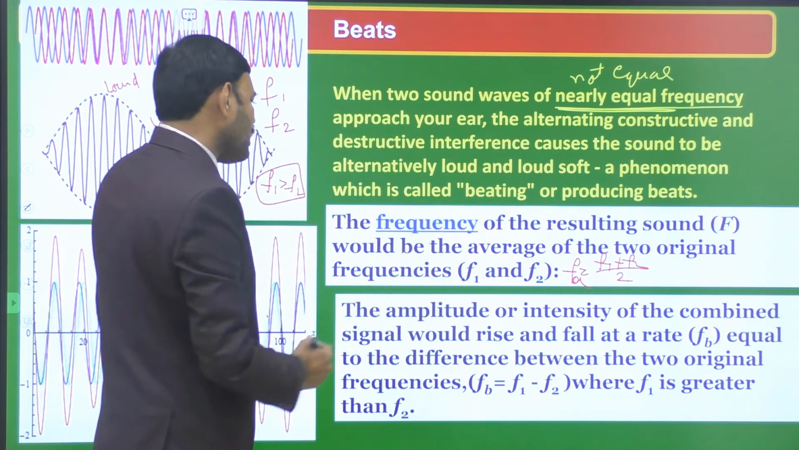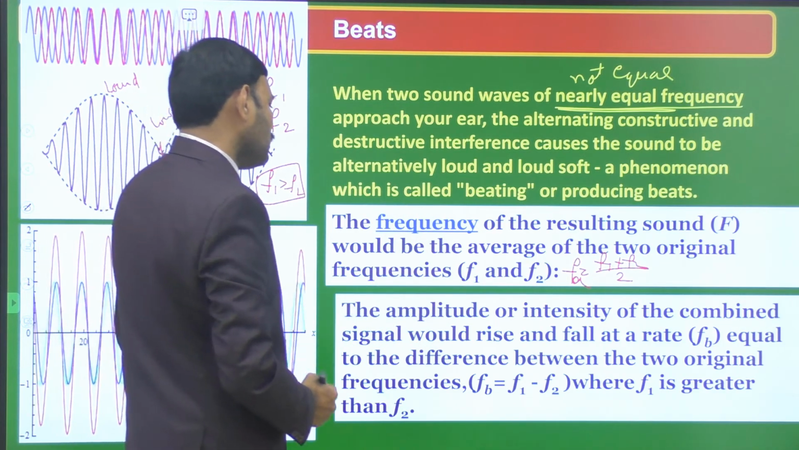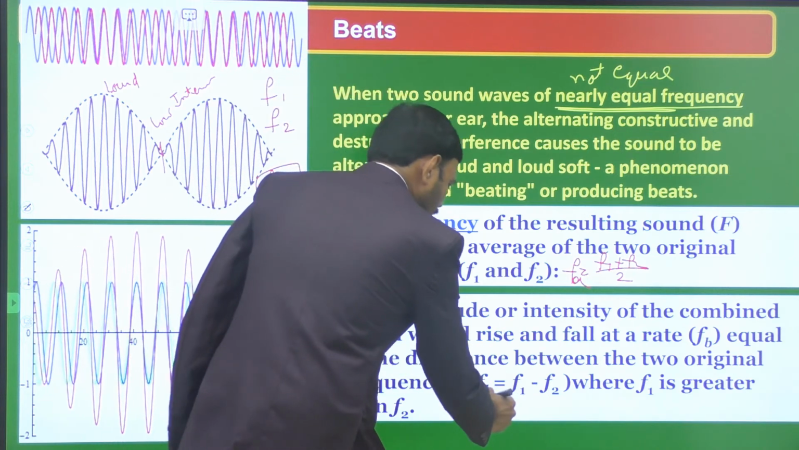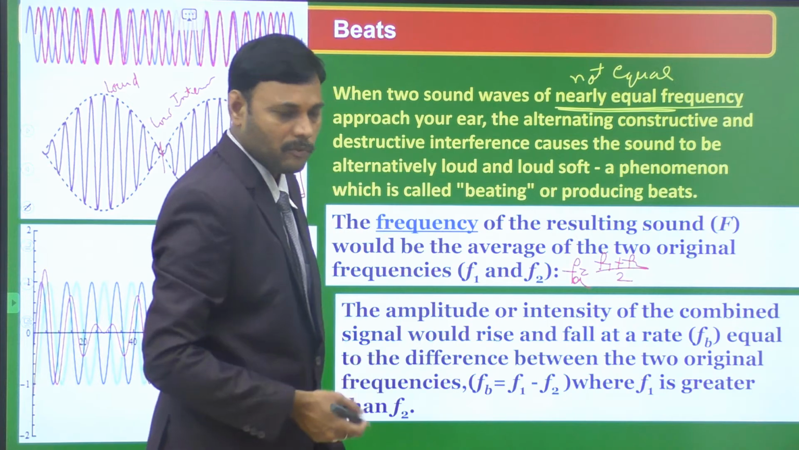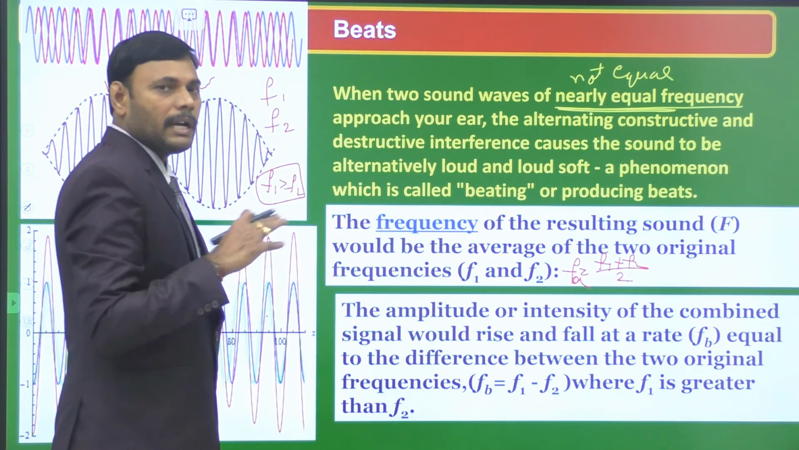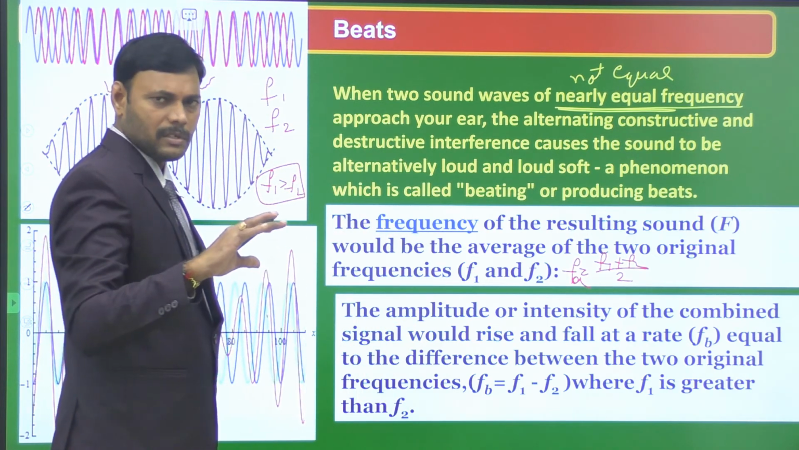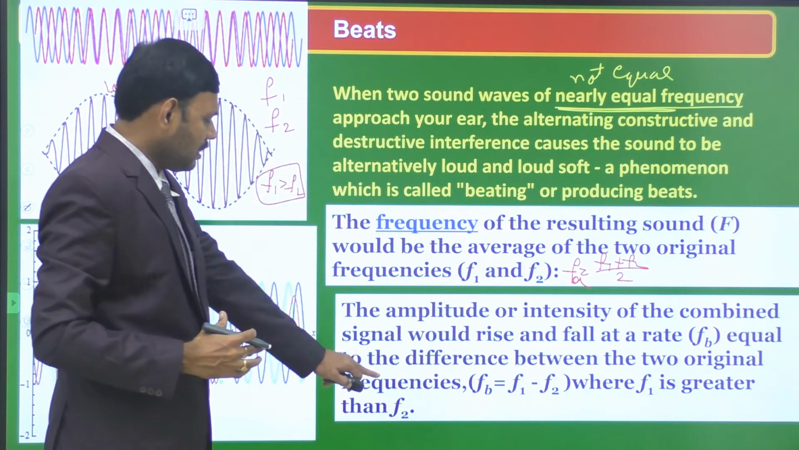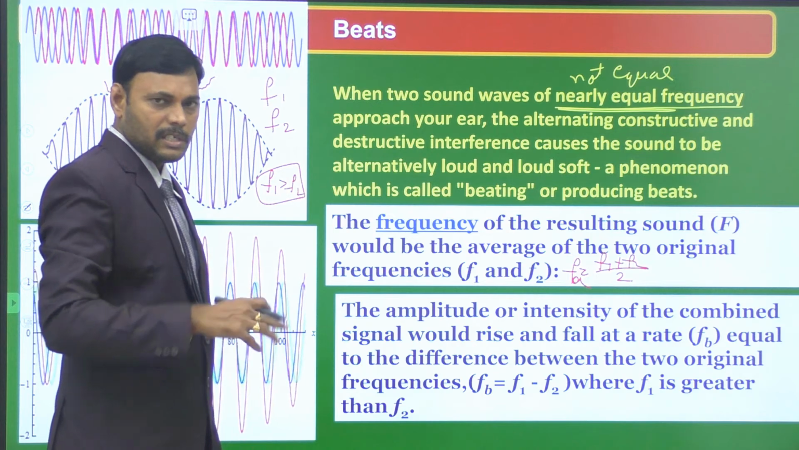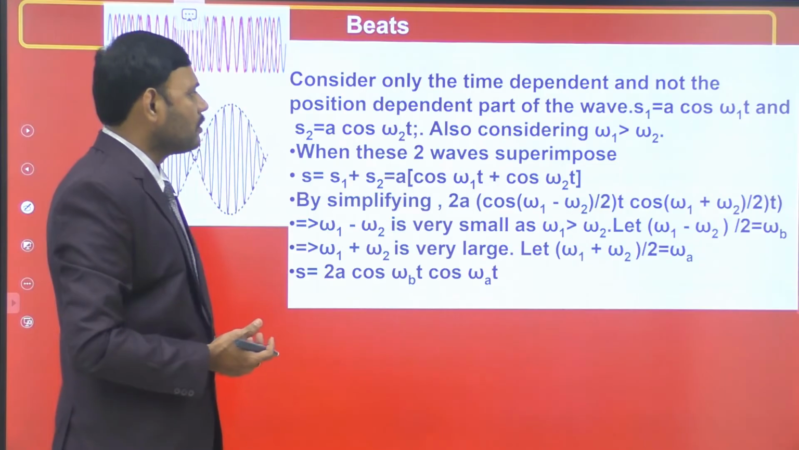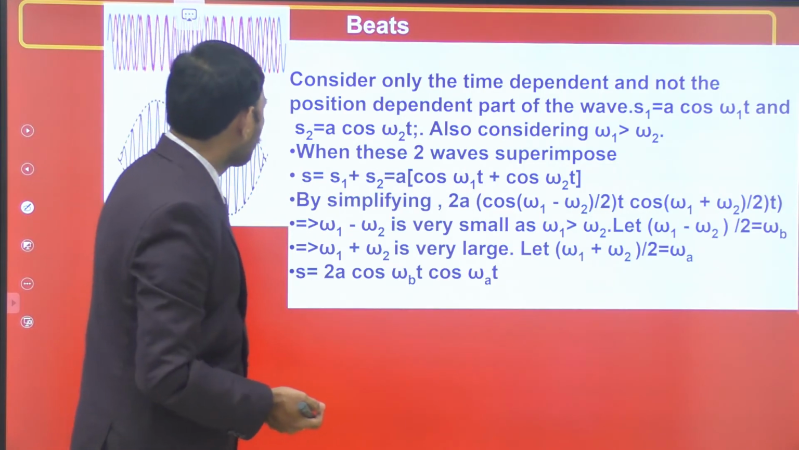So the frequency at which the beats are formed is, frequency of beat is f1 minus f2, where we assume f1 is greater than f2. These are the two important formulas. Let us go on to mathematical analysis: derivation of beat frequency and average frequency of resultant sound wave. These values are to be derived. So let us see this derivation.